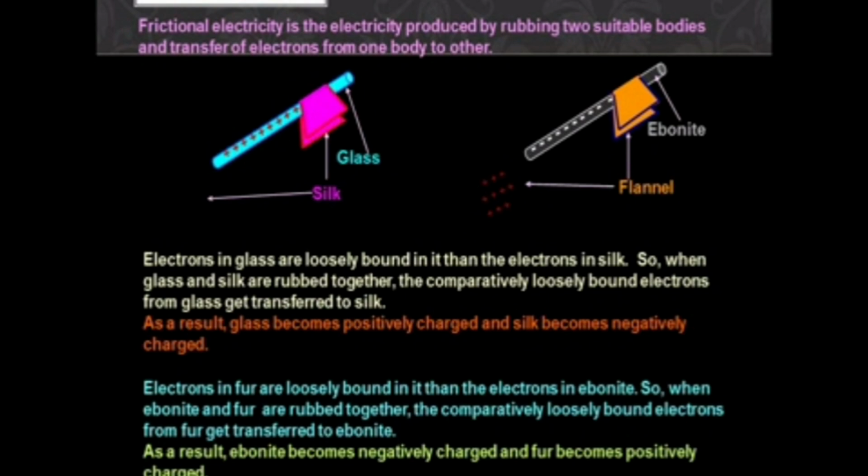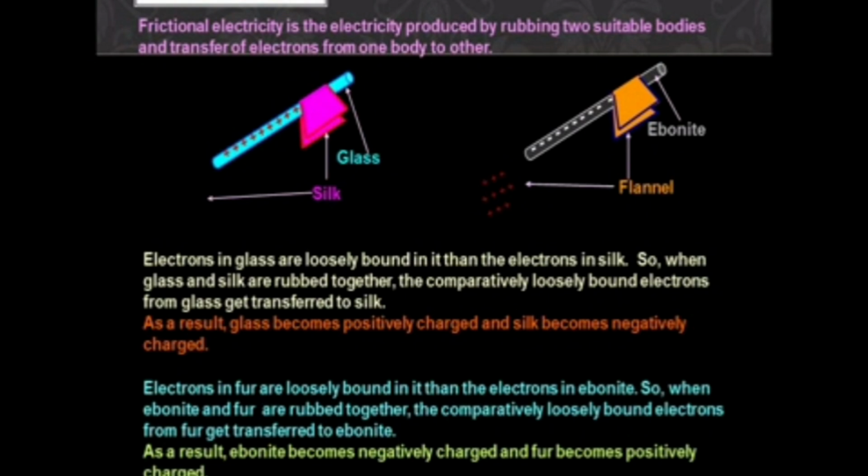Take the rubber rod as another example. Ebonite is a rubber rod. When you rub the ebonite rod with fur, it acquires negative charge and the fur acquires positive charge. That is because electrons in glass are loosely bound compared to the electrons in silk.